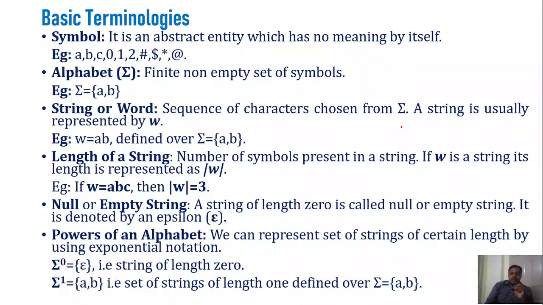Now let us move on to the basic terminology. Just try to concentrate on these simple definitions, which are the basic building blocks for this particular subject. The first thing is the formal language. What is a formal language? As I mentioned earlier, a formal language is a language which is understandable by the finite automata. In order to interact with a finite automata, we require the formal language, right?